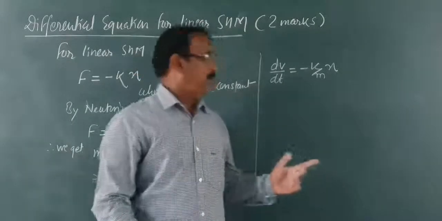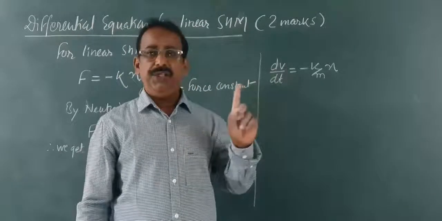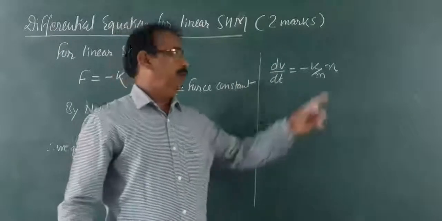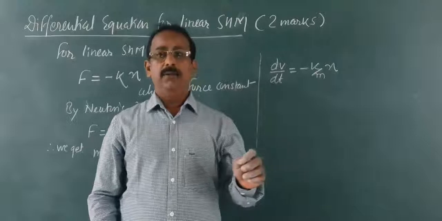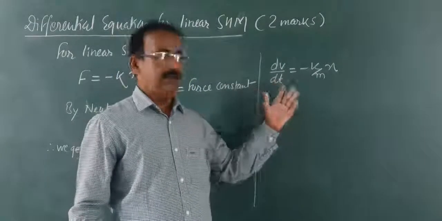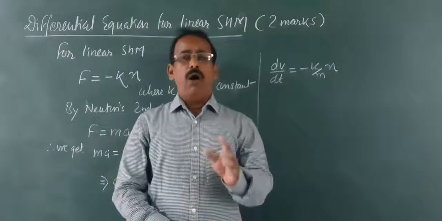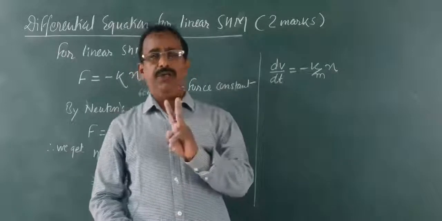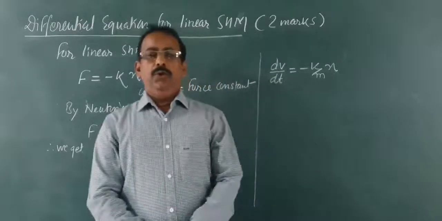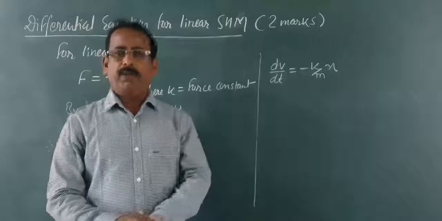But in this differential equation, there are 3 variables. One is v, which is velocity. Second is x, which is displacement. And third is t, time. We want a differential equation in which there are only two variables. To convert this, use the definition of velocity.